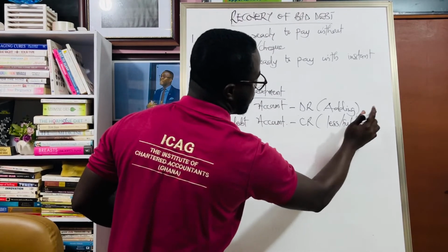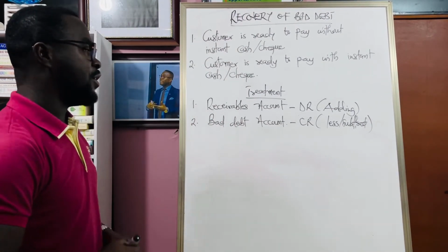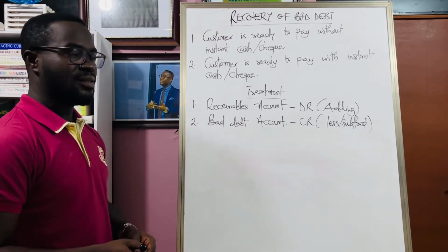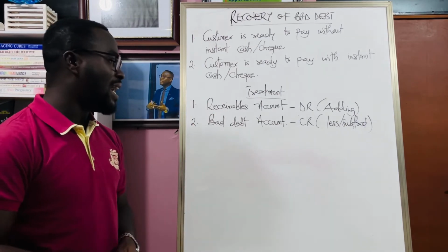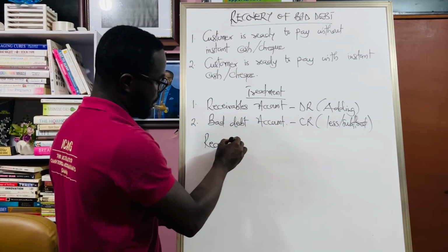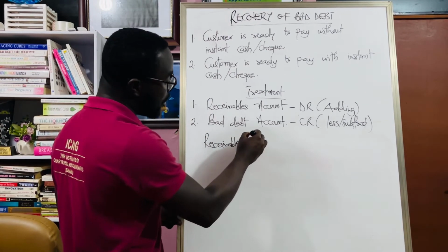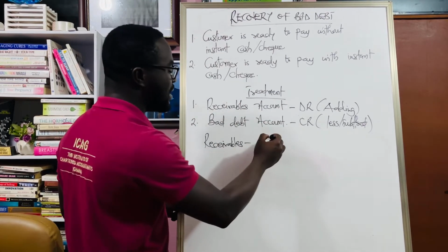Subtract. If it was supposed to be a T account, imagine the receivables account that you have. The final one that you have, receivables. The final one you've got, meaning you've deducted the bad debt provision for that, is 2,000 cedis.